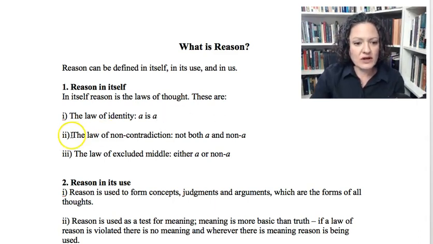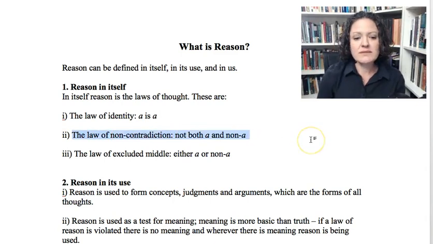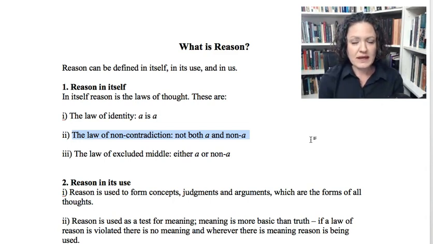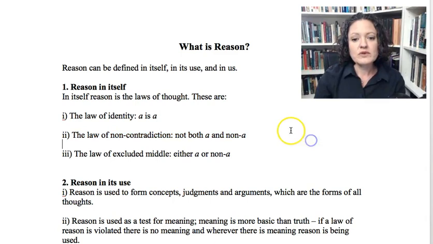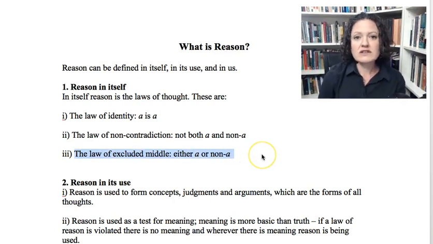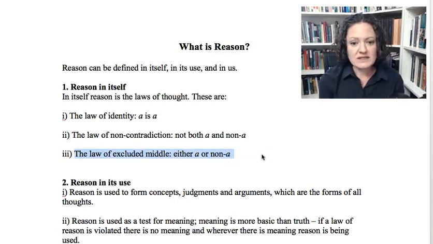Next, we'll look at the law of non-contradiction. This law says that something cannot be both A and non-A in the same respect and at the same time. It can't be both a dog and a non-dog, a human and a non-human. So we'll have to talk about this law in a little more depth, but notice I added in the same respect and at the same time. We'll talk about some of the possible objections to these laws and explain that a little bit more. And then the third law is the law of excluded middle. This one says that something is either A or it is non-A.